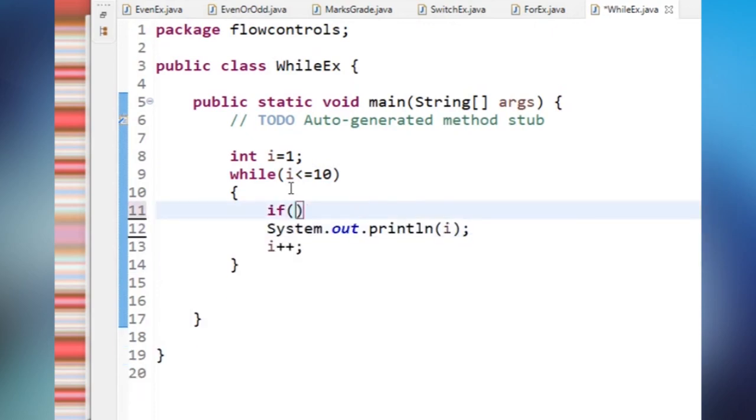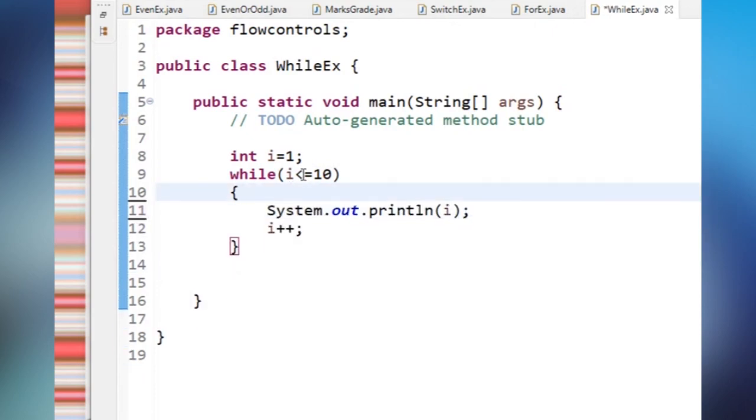So here I should be greater than or equal to 1 and I should start with the number 10, right? System.out.println of I, and I have to decrement the value. Now run the program.